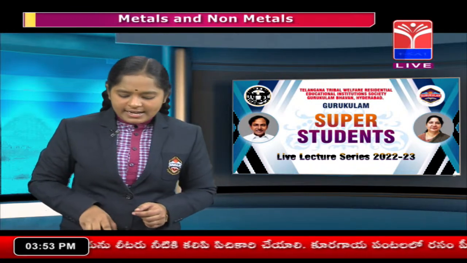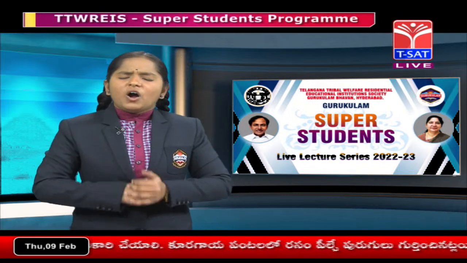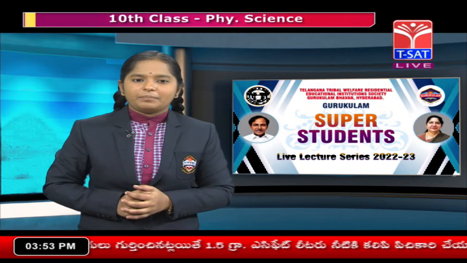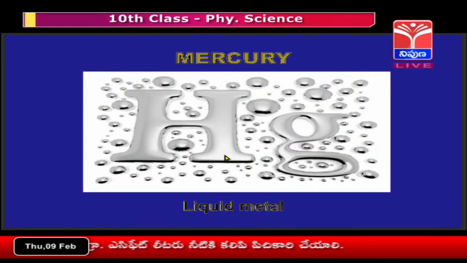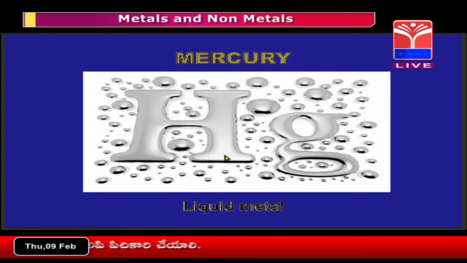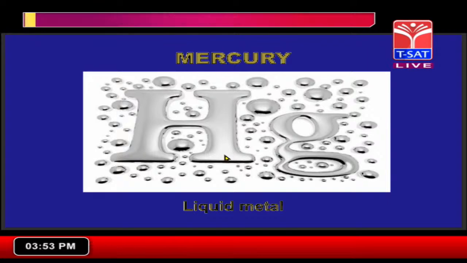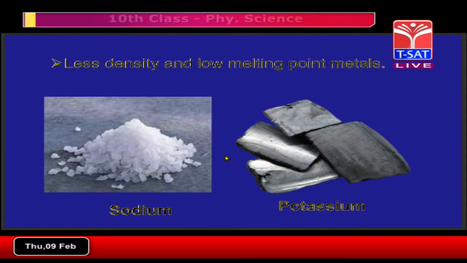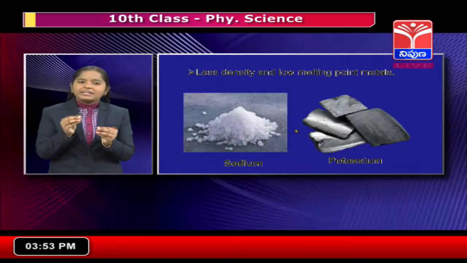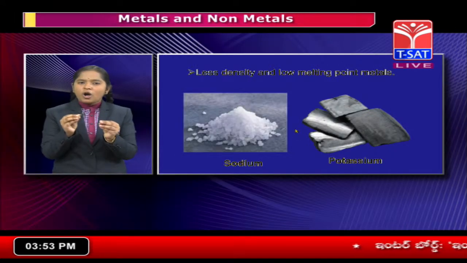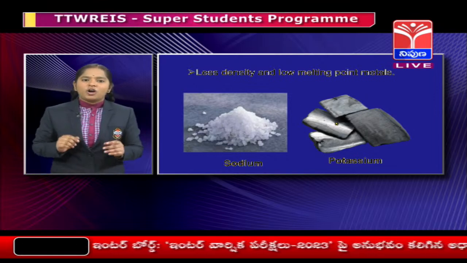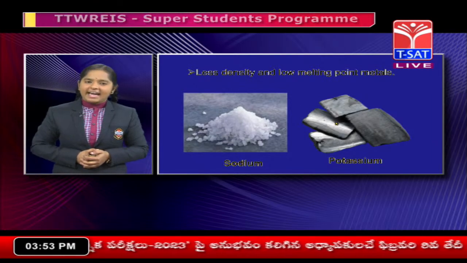And next, here is an exception. Actually, all the metals are solid in state except mercury. Mercury is a liquid metal, and it is an exception here. Next, all the metals have high density and high melting point. Also, all metals are hard, except sodium and potassium, which are soft. They can even be cut with a knife.